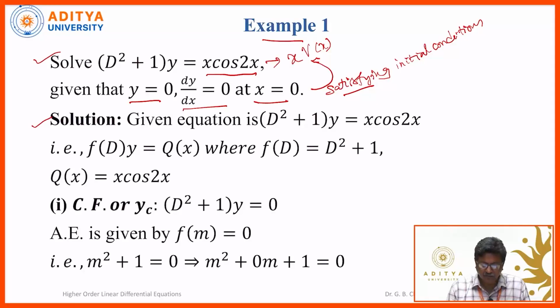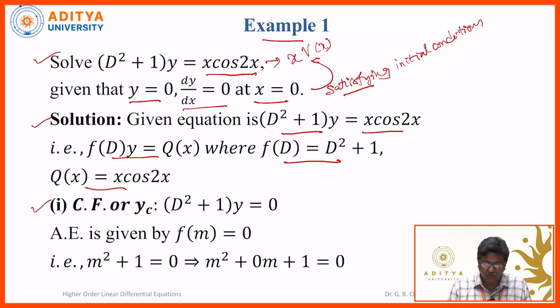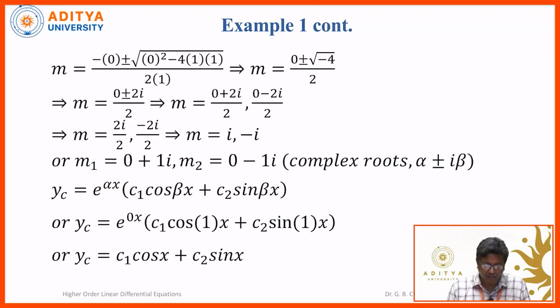The given equation is D square plus 1 of y is equal to x into cos 2x. So comparing this with f of D of y is equal to Q of x, f of D is D square plus 1, Q of x is x into cos 2x. So CF or yc: D square plus 1 of y is equal to 0. For this equation, the auxiliary equation is f of m is equal to 0. So that will give you m square plus 1 is equal to 0. And we can find the roots of this by the formula, and we'll get the roots as m is equal to plus i and minus i, imaginary roots.